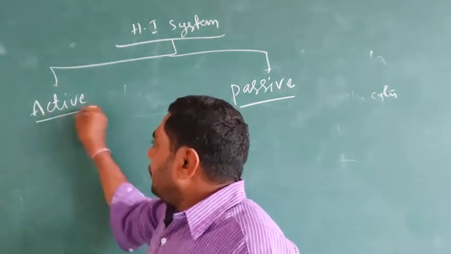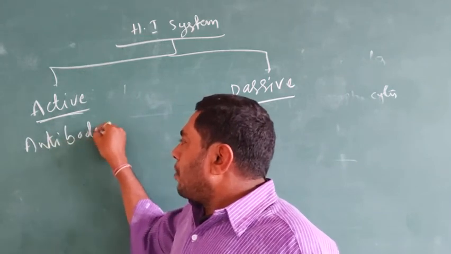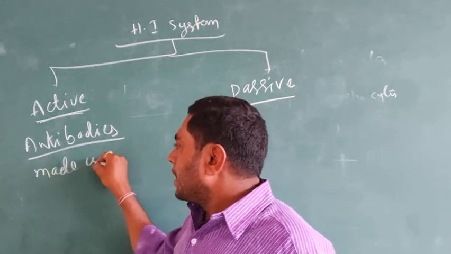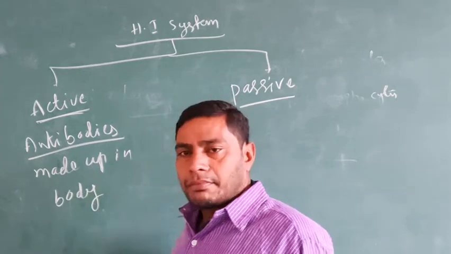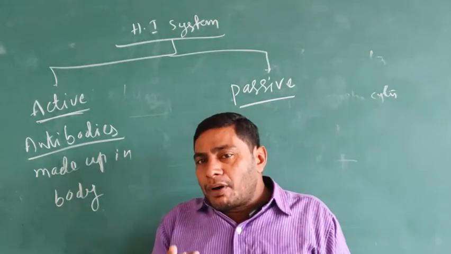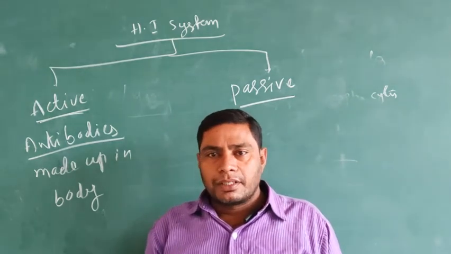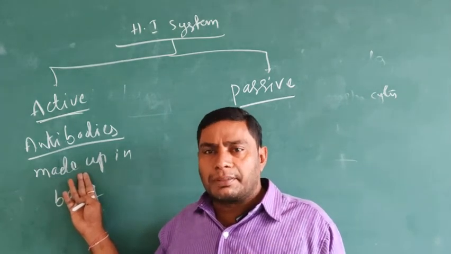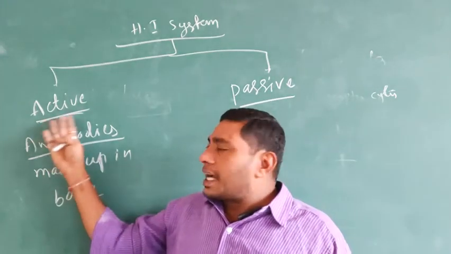So in the active immune system, the antibodies are made in the body. After the infection, this immune system takes more time. This type of immune system is known as the active immune system.